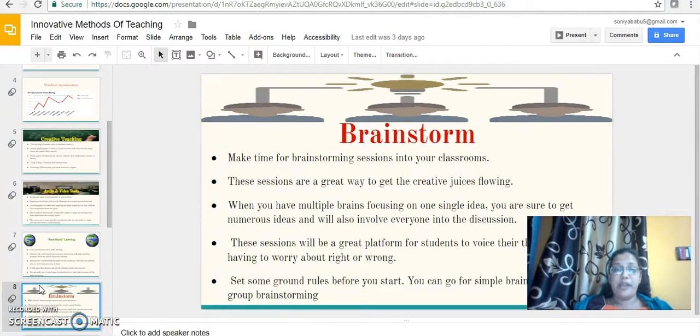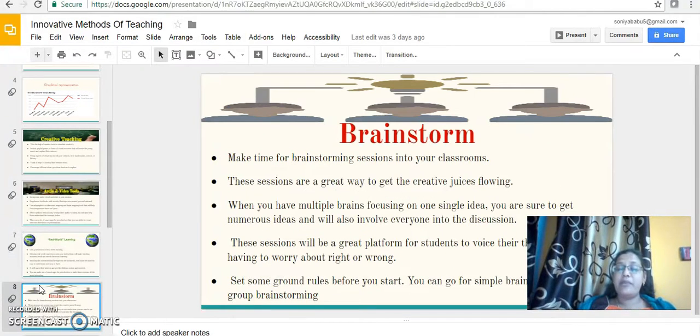The next one is the brainstorming session. Make time for brainstorming sessions in your classroom. These sessions are a great way to get the creative juices flowing. When you have multiple brains focusing on a single idea, you are sure to get numerous ideas, and it will involve everyone in the discussion. These sessions will be a great platform for students to voice their ideas without worry. You have to set some ground rules before you start, and you will get very nice brainstorming sessions.